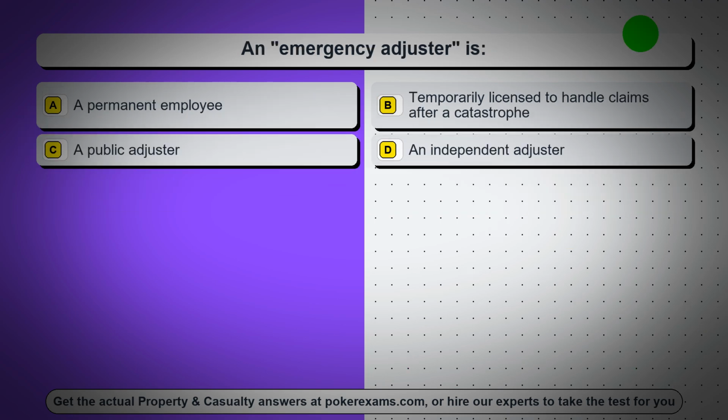Question 92. An emergency adjuster is option A, a permanent employee. Option B, temporarily licensed to handle claims after a catastrophe. Option C, a public adjuster. Option D, an independent adjuster.